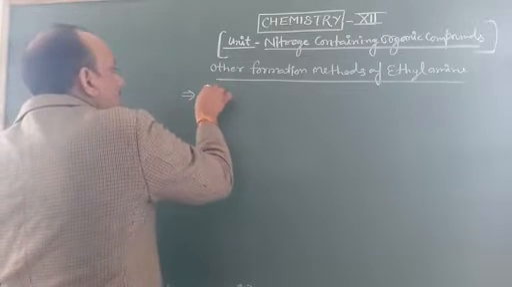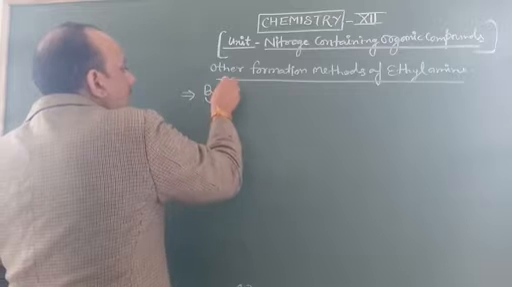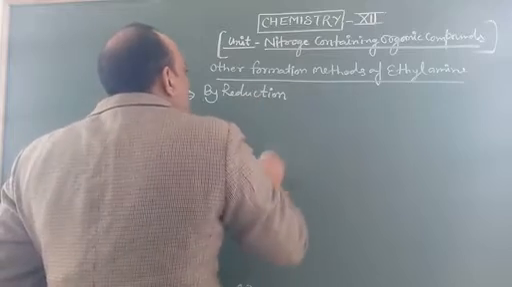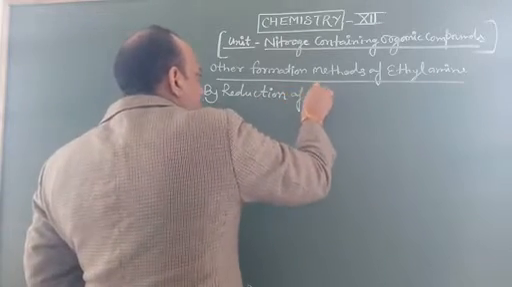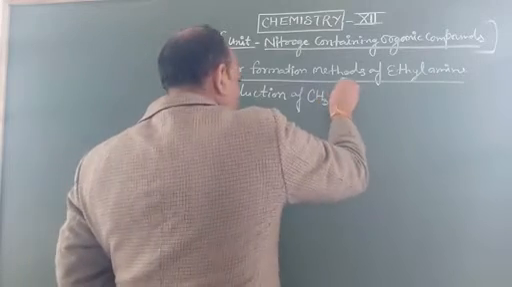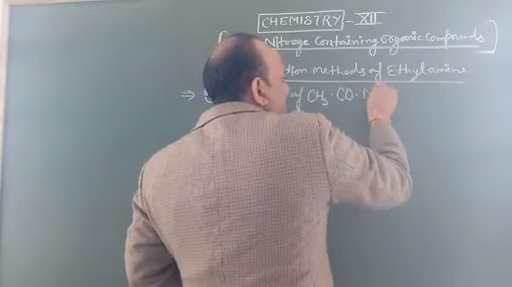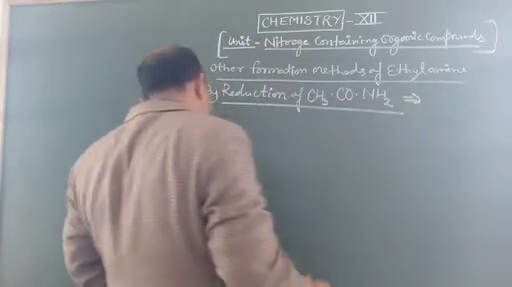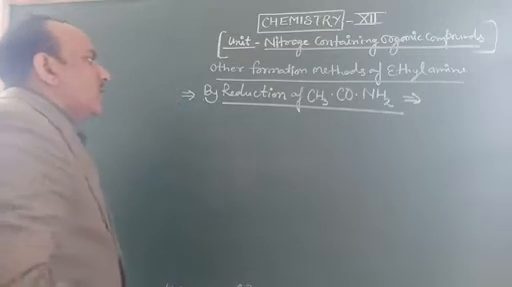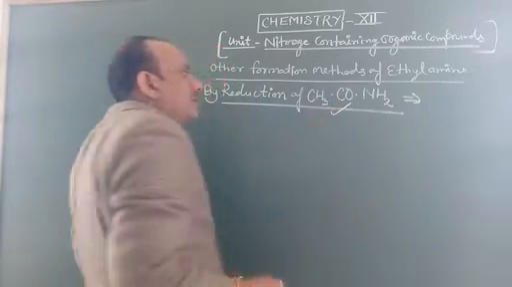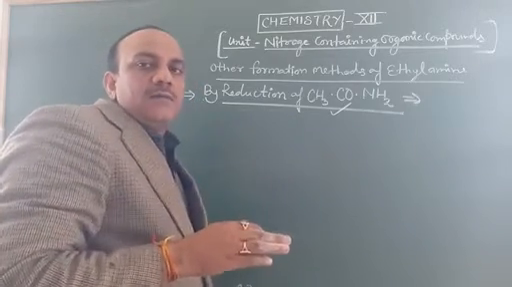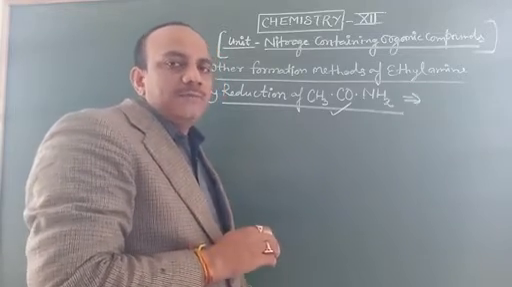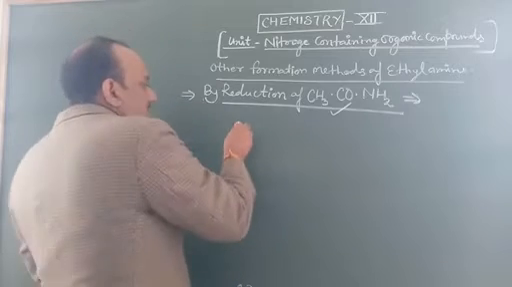Reduction of acetamide. You know that CONH2 is the form of amide. When acetamide is reduced by the mixture of sodium and ethanol, then it makes ethylamine. So its chemical reaction is given.